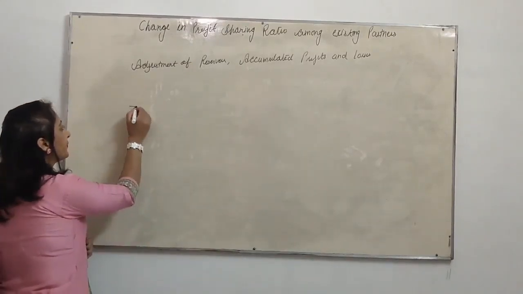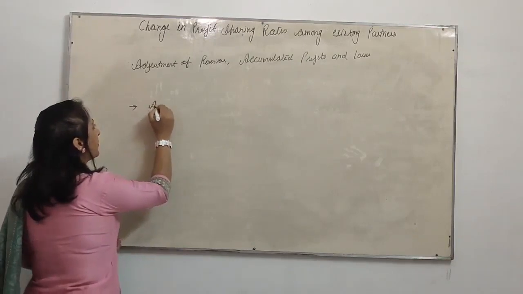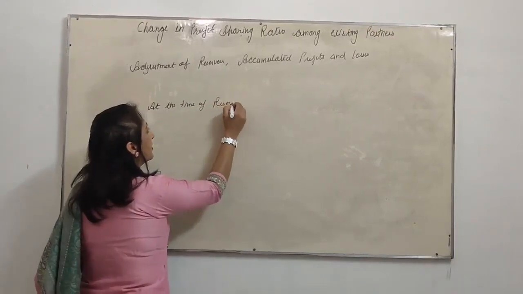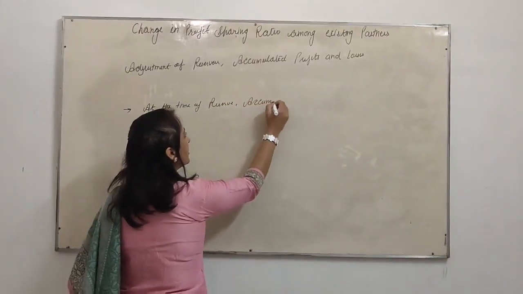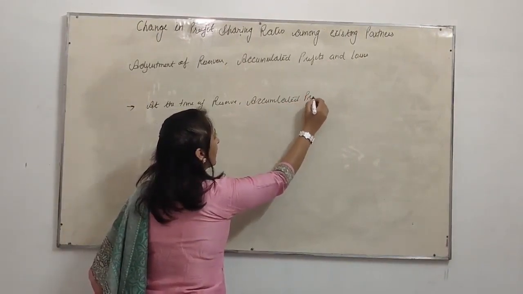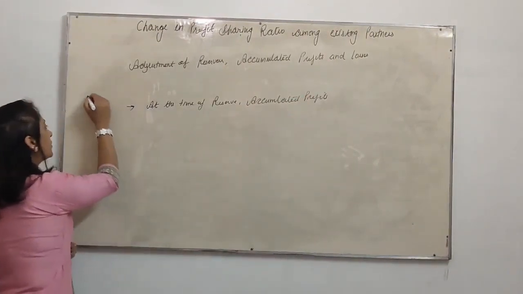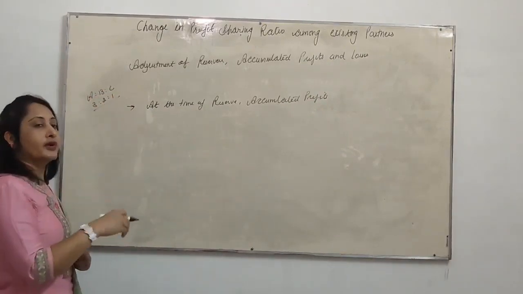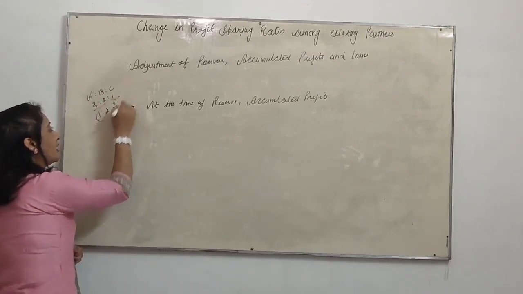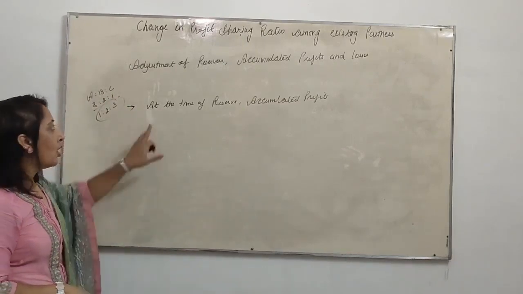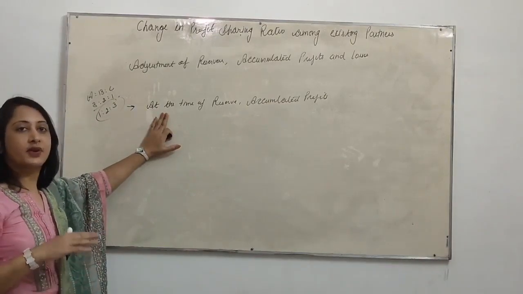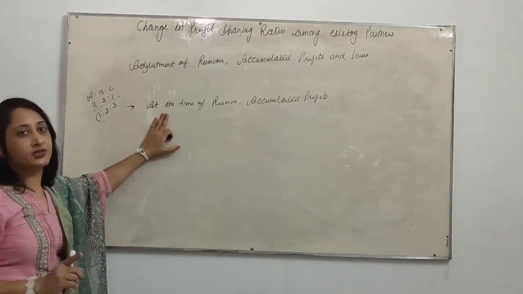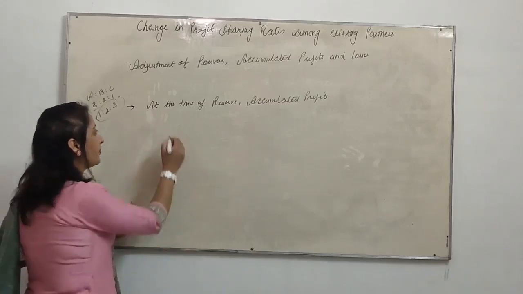What will be the entry at the time of reserve and accumulated profits? Now say there are three partners A, B and C, and the ratio is 2:1. Now they are going to change their ratio to 1:2:3. It means there is a change in profit sharing ratio. The reserve and accumulated profits already existing in the balance sheet will be transferred to partners' capital accounts in their old sharing ratio, the old profit sharing ratio.